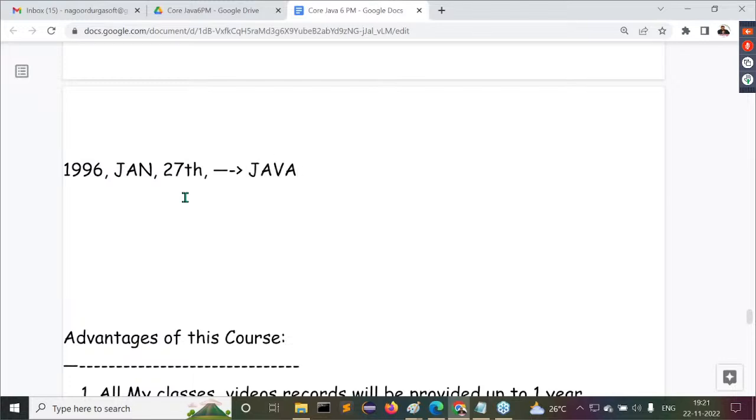That very first version was Java 1.0, with the software product JDK 1.0, released on 1996 January 27th. Guys, are all of you getting this point? So this is the first date of the Java programming language in the outside market.